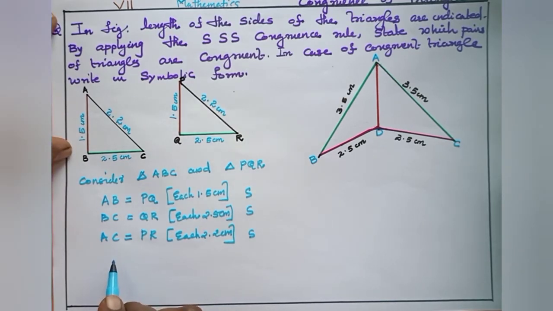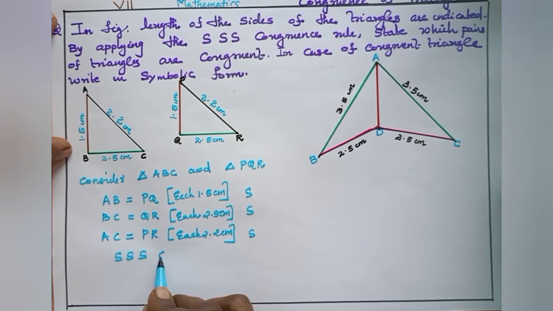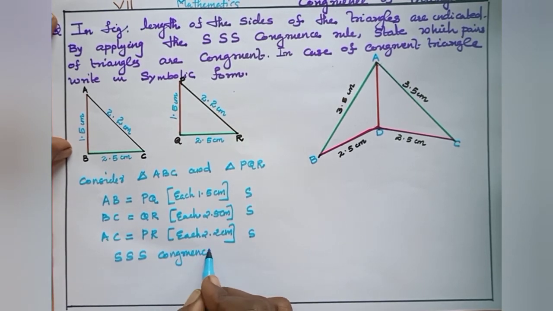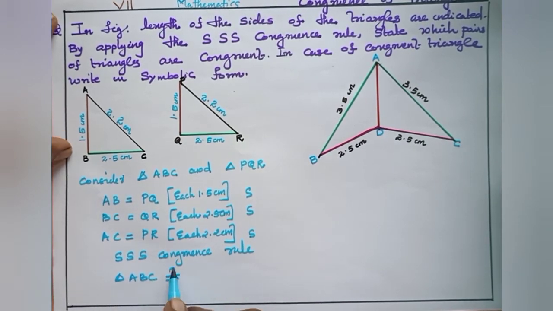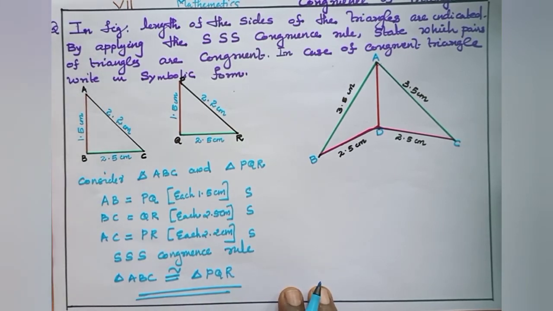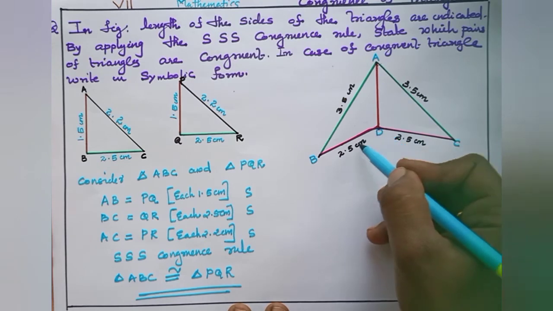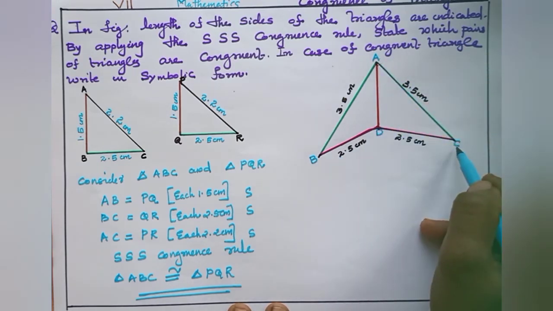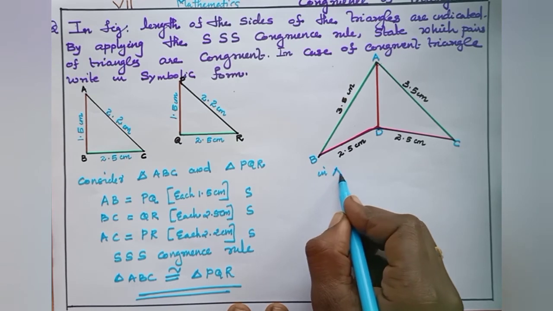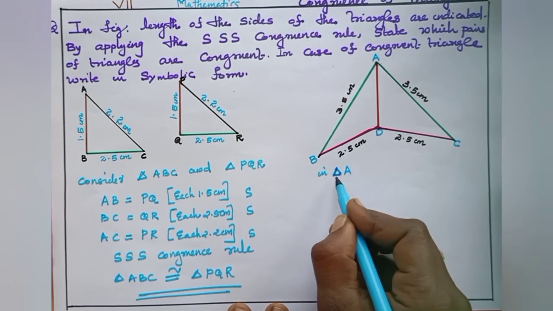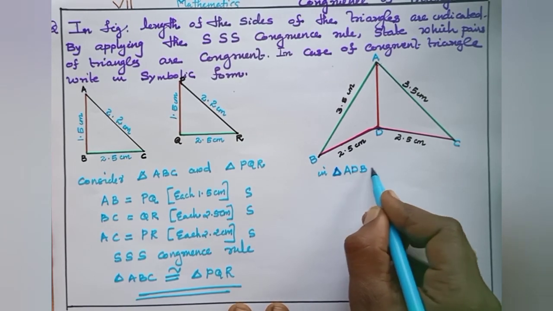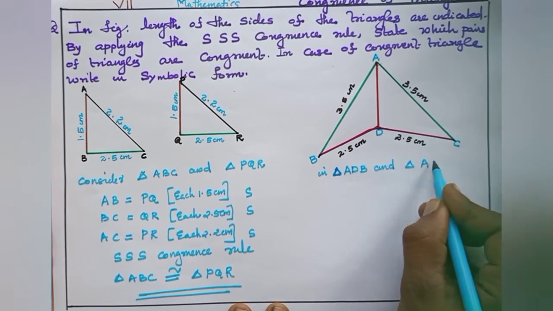So we can write in symbolic form: by SSS congruence rule, triangle ABC is congruent to triangle PQR. Then listen, in this given figure, we can take triangle ADB and triangle ADC. The symbol delta is denoted as triangle.